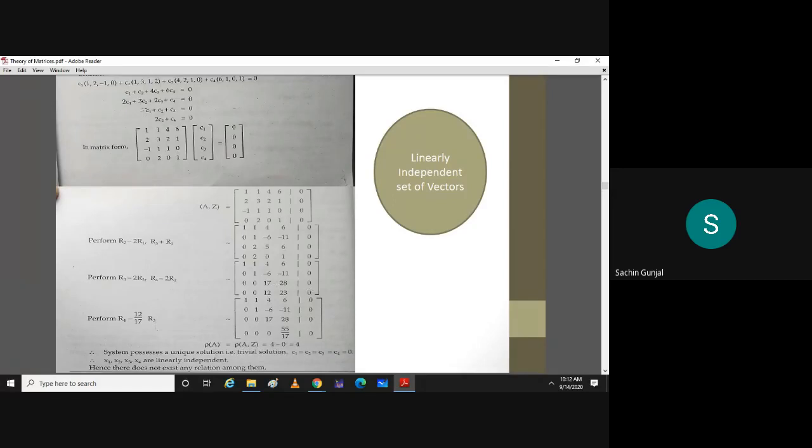Now using this 17, you need to make entry below it 0. So what is operation? There are two operations. Of course, there are many operations. Either you divide by 17 first of all, and you will get 1 here, and then you make this 12 0. Or the next operation which is written here. Can you see it?